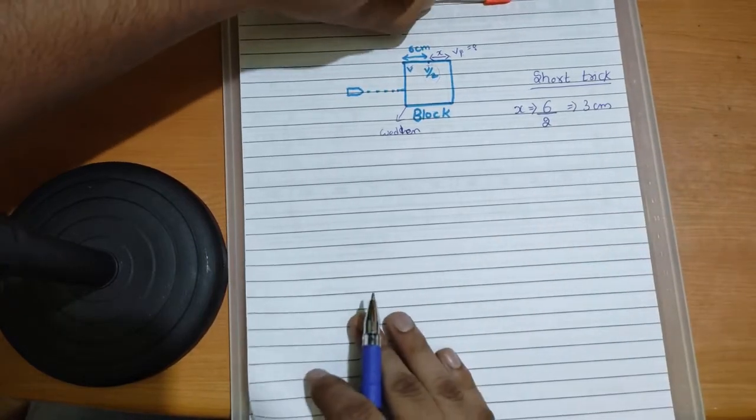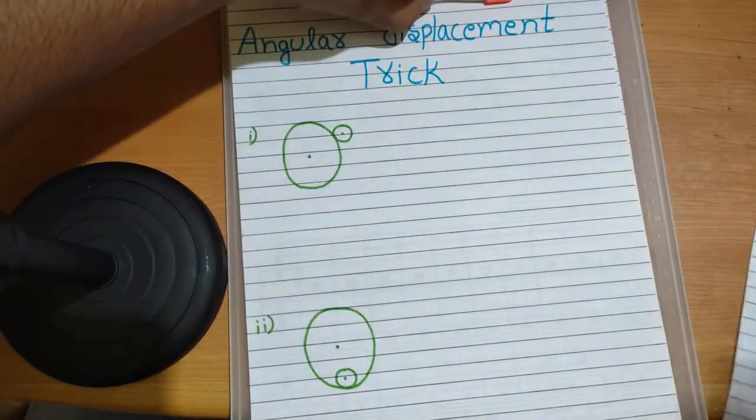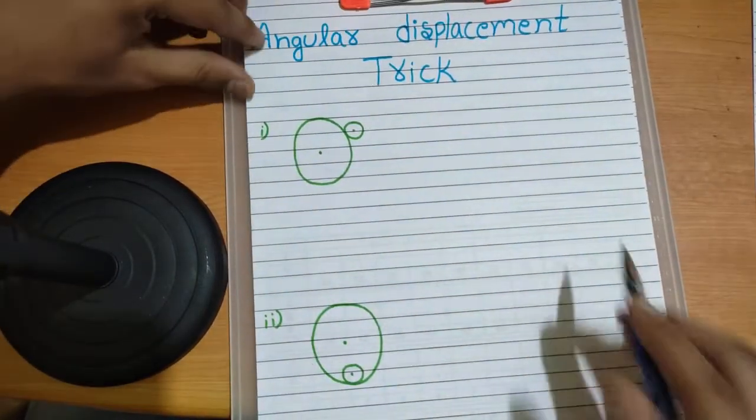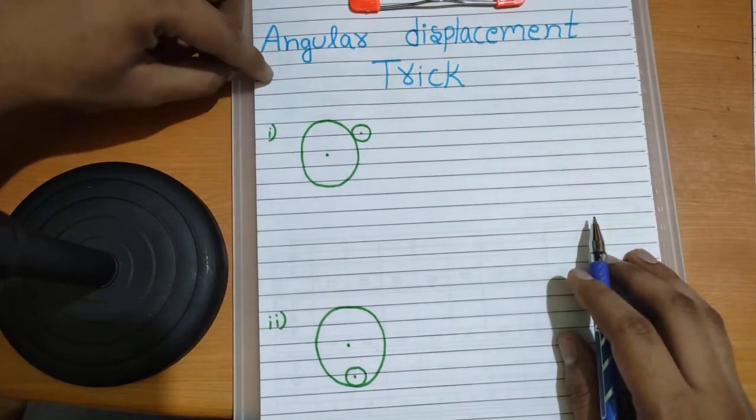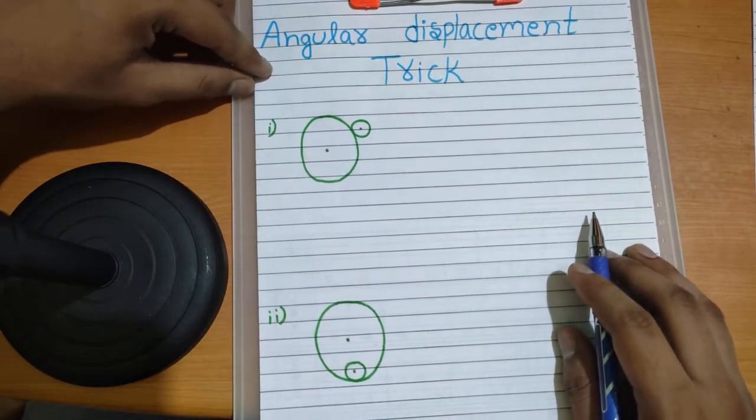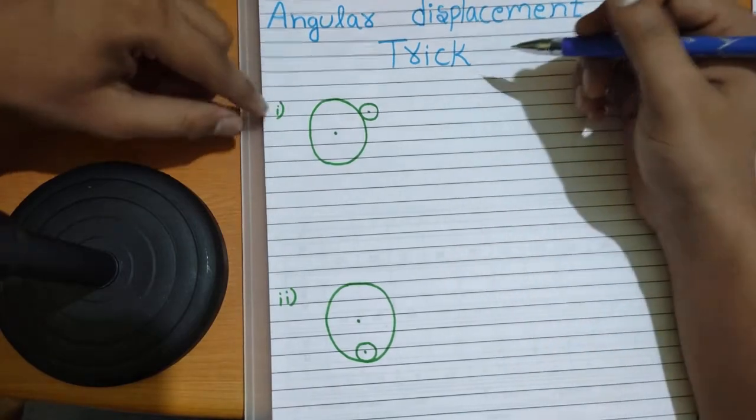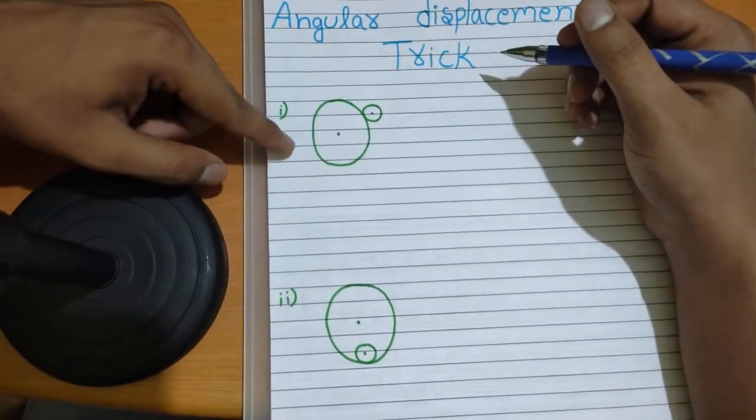Okay, now let's discuss another trick from the same chapter. Now they'll be asking you to find the angular displacement, angular velocity, etc, etc. Alright, now we have two cases.